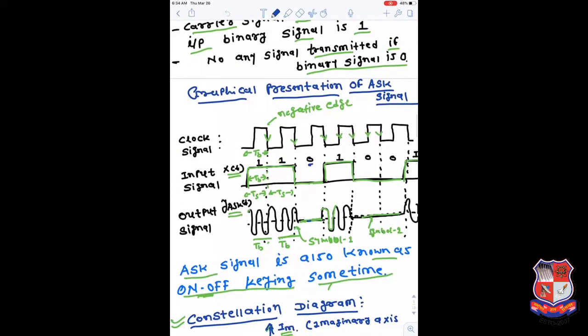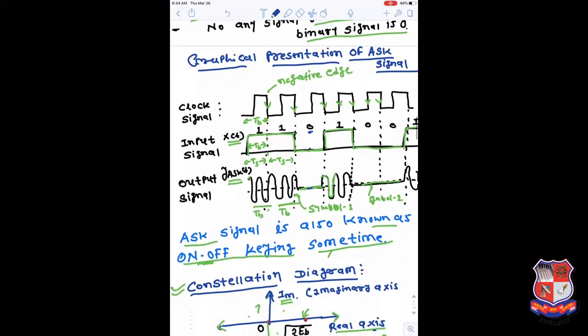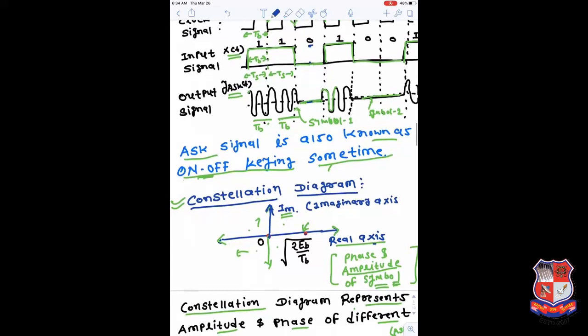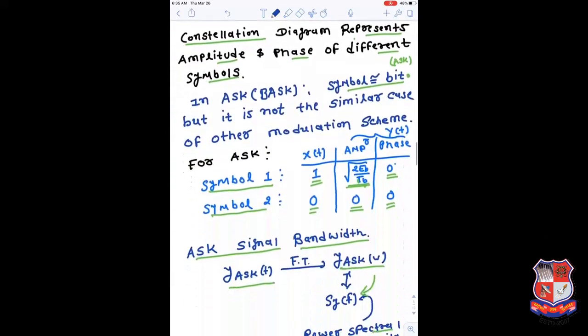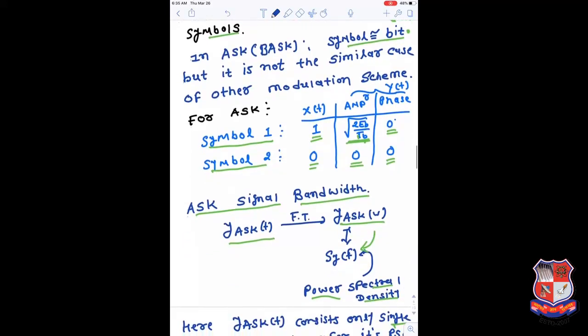Then this mathematical equation was derived. We even learned about the waveform or graphical presentation of the ASK signal, where the input bit is 1, so we transmit cos omega CT, and where the input bit is 0, we are not transmitting anything. We learned about the constellation diagram of ASK, which describes the amplitude and phase of a symbol. There are 2 symbols. One can be represented by 0 and the second by square root of 2 EB by TB.